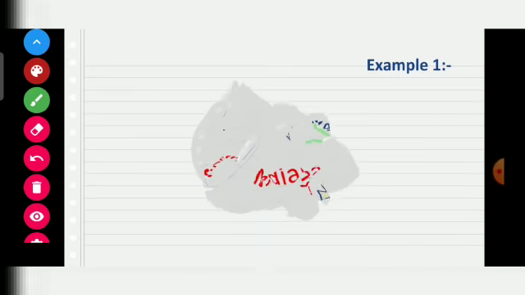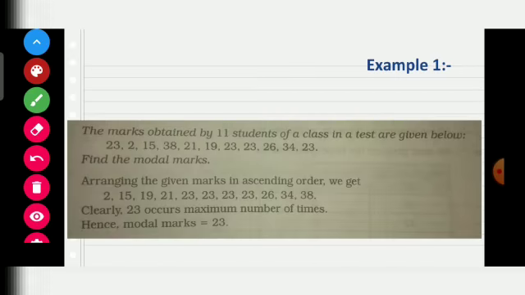One simple example. The marks obtained by 11 students of a class in a test are given below. We have to find out the modal marks, that is the mode. So arrange it in ascending order. See the number obtained the maximum times. The marks obtained maximum times is 23. So my modal marks is 23.